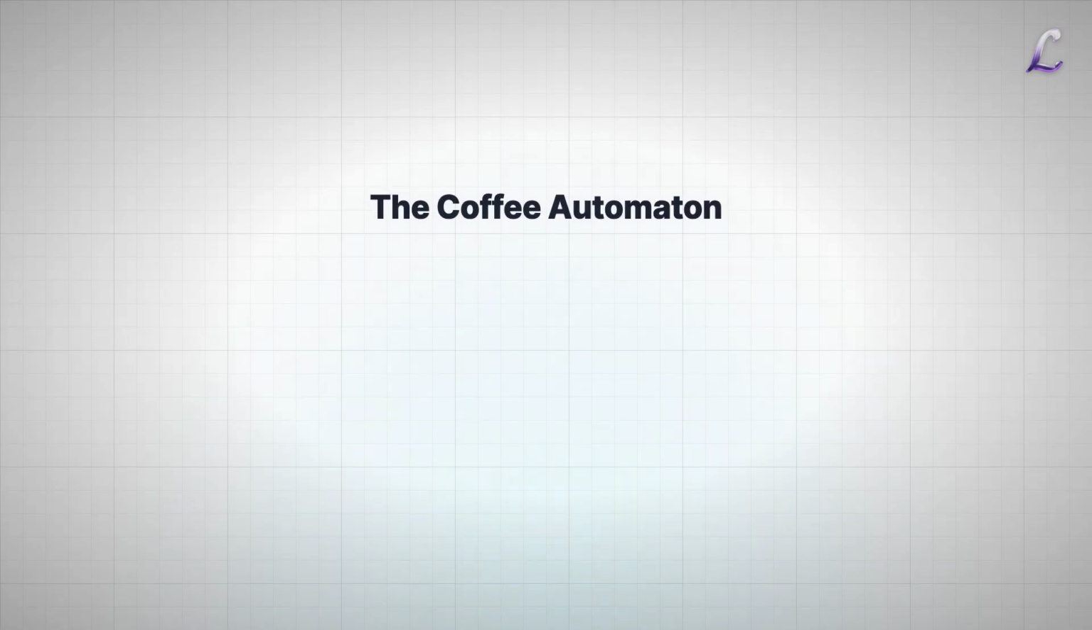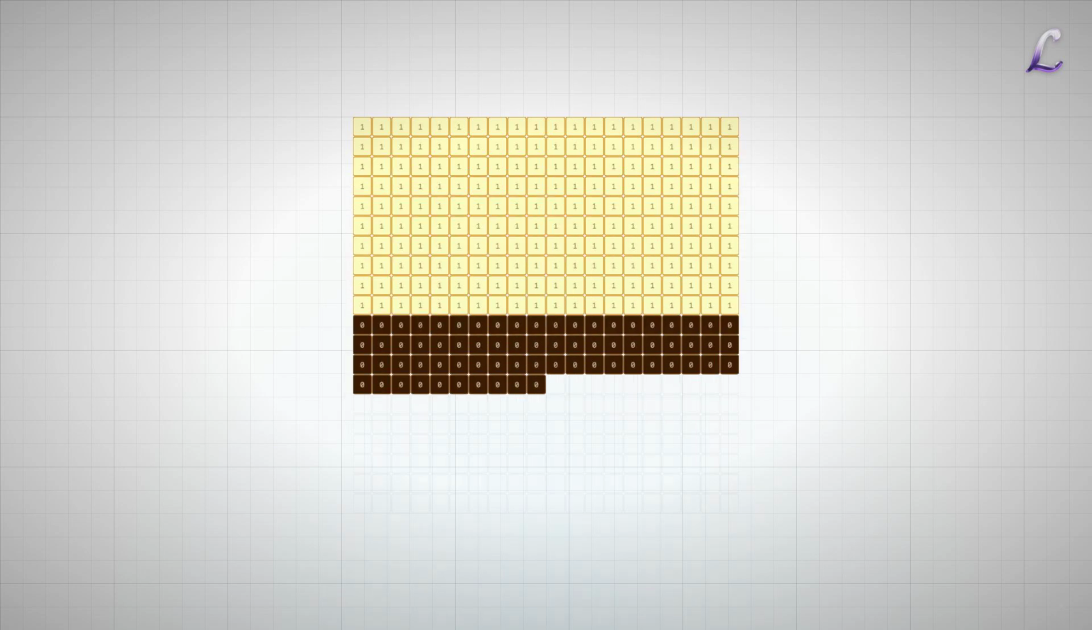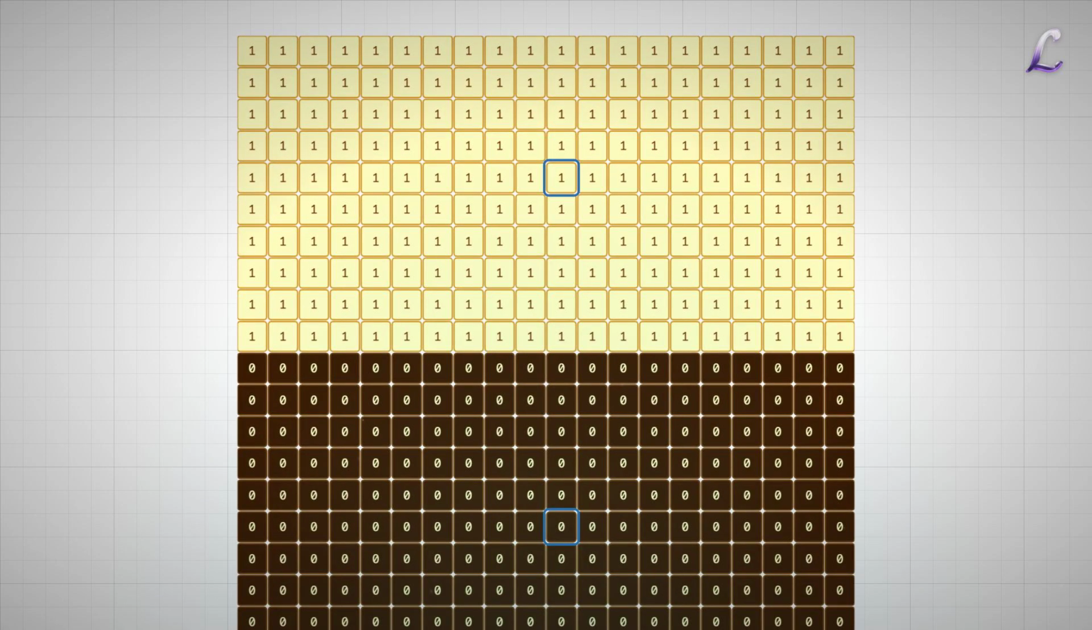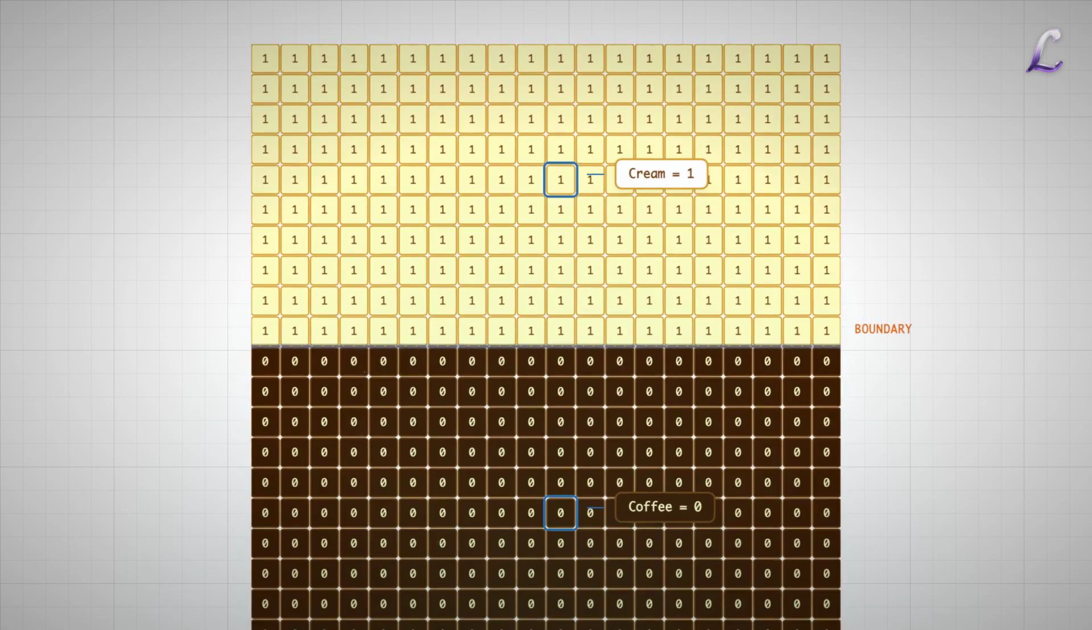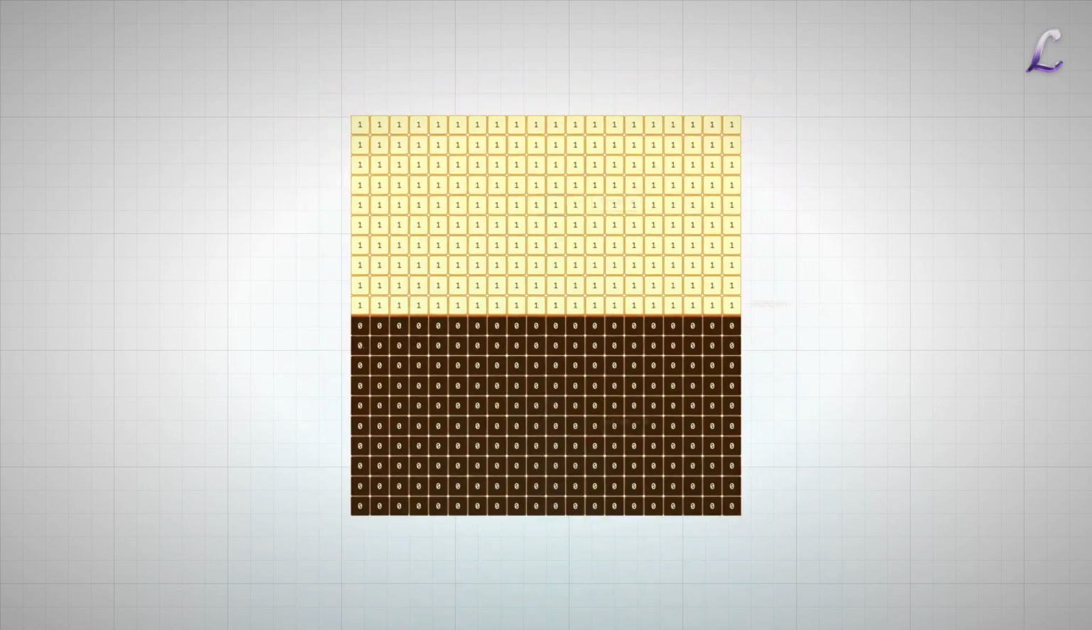To test this, the authors built the coffee automaton. It is a simple two-dimensional grid. Ones represent cream, zeros represent coffee. We initialize the system in a perfectly ordered state. The top half is solid cream, the bottom half is solid coffee. We then let them evolve, but the rules of physics we choose for the particles determine whether complexity survives.